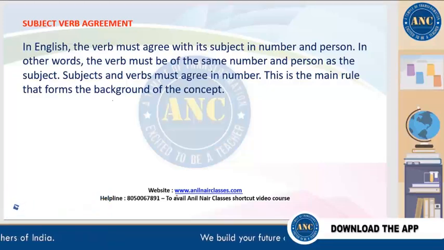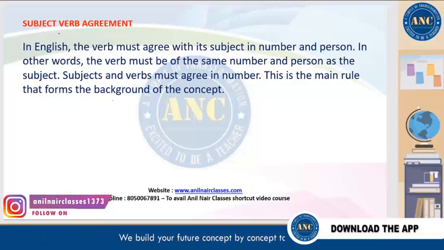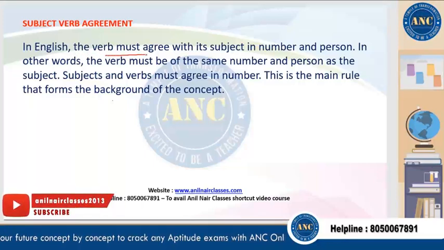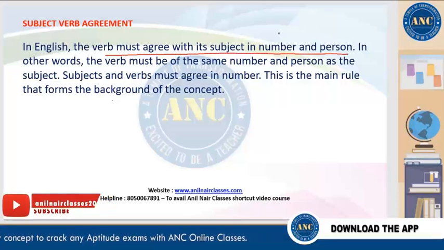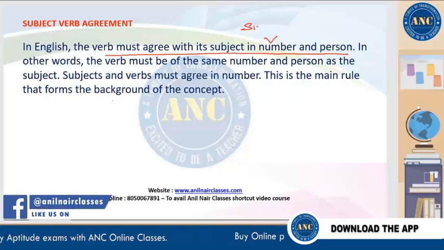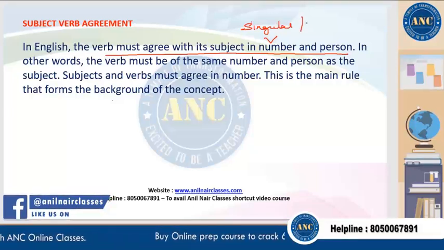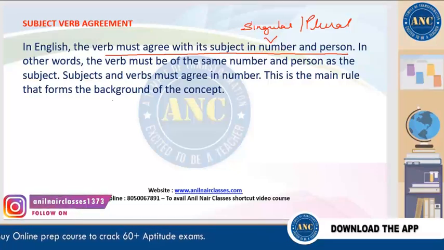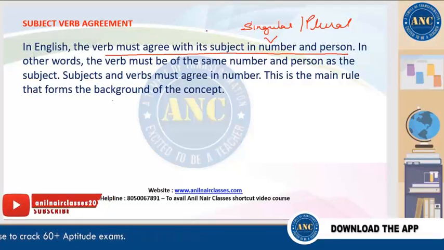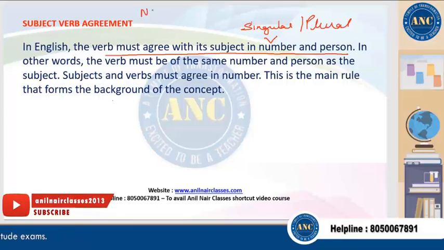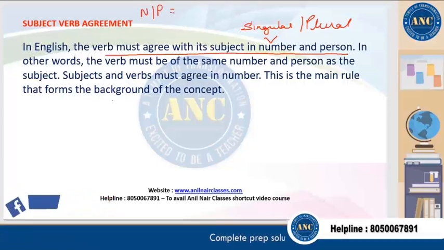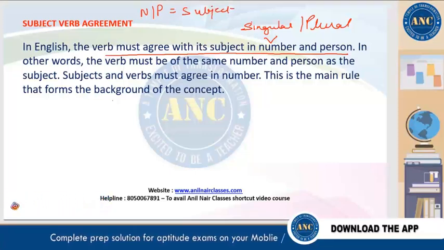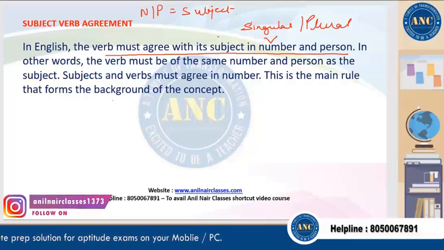So now that we have discussed subject-verb agreement and prepositional phrases, let's learn the rule, something I've been teaching you from the noun chapter itself. In English, the verb must agree with the subject in number and person. Number means singular or plural form. Only nouns and pronouns can be our subject or object; no other part of speech can act as the subject or the object.